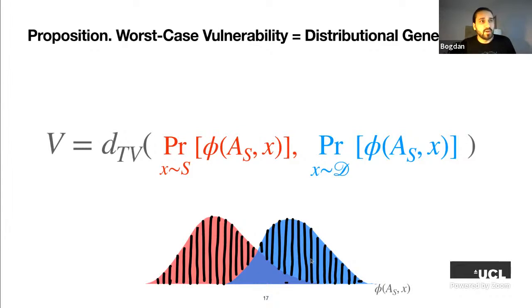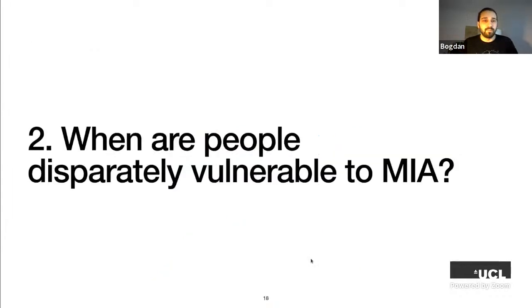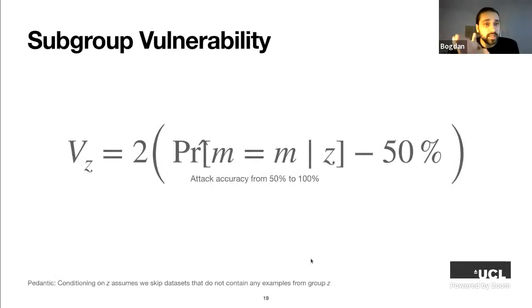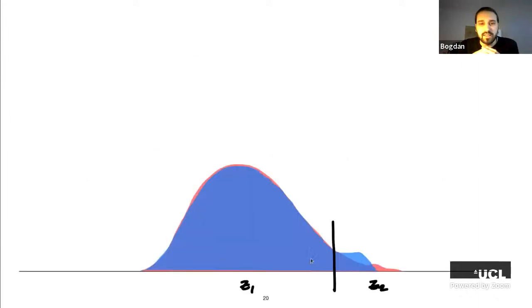All right. So now we can talk about when people are disparately vulnerable to membership inference attacks. For that, I'm going to introduce a conditional version of the vulnerability, which is the same as before. It's just the attack accuracy, but conditional on the challenge examples that belong to one group Z. Let's look at these two probability distributions that I mentioned before, the in and out. We could imagine that they could be pretty similar, right?